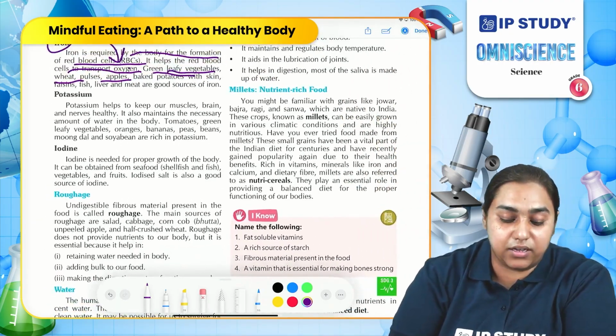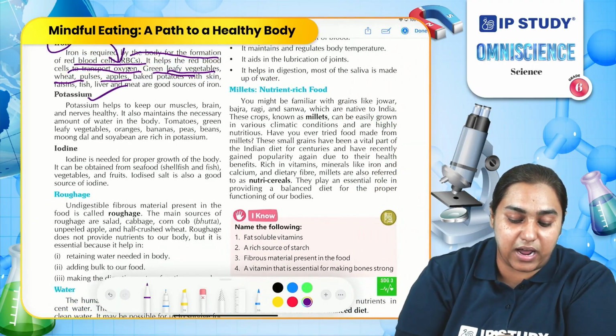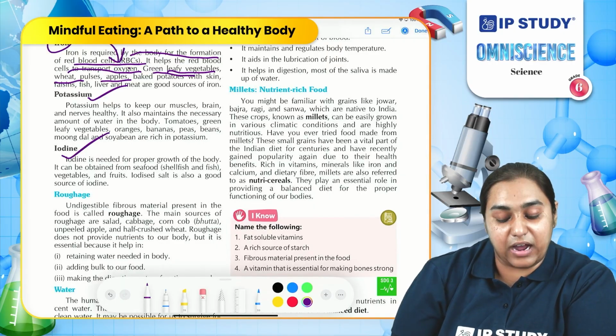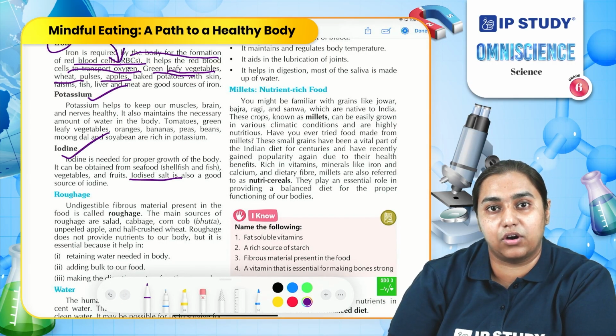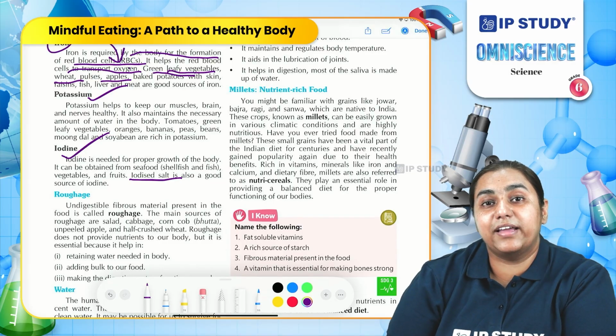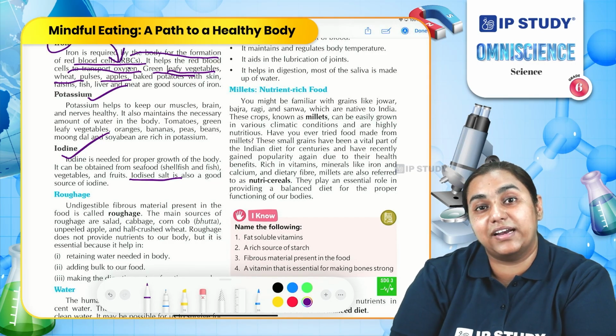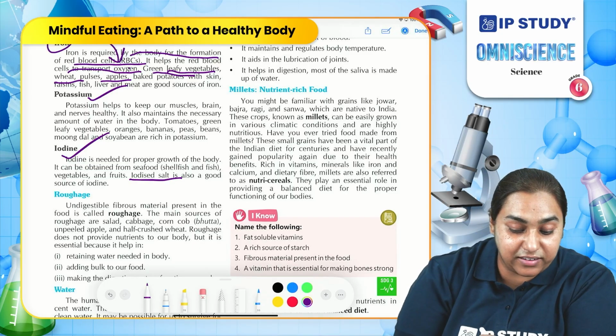We also need other minerals like potassium and iodine. We get iodine from salt. You have heard from various advertisements of salt that our salt is iodized salt. Iodized salt. Why do they usually emphasize the word iodized salt? Because of this very reason.